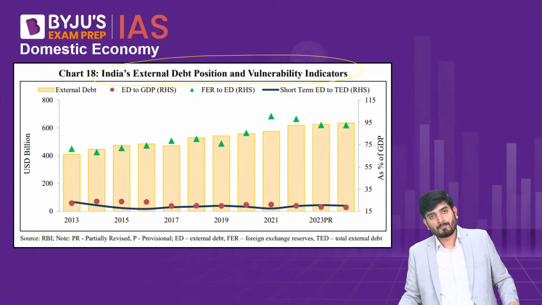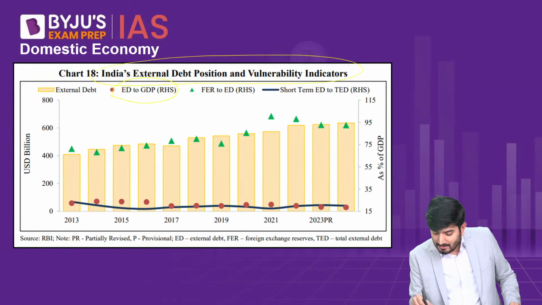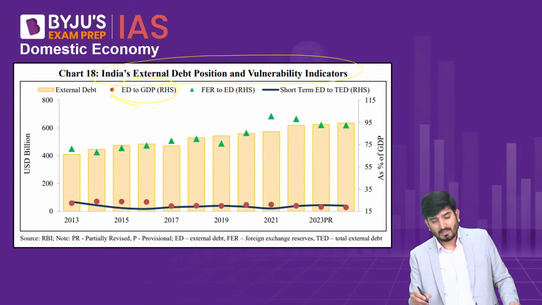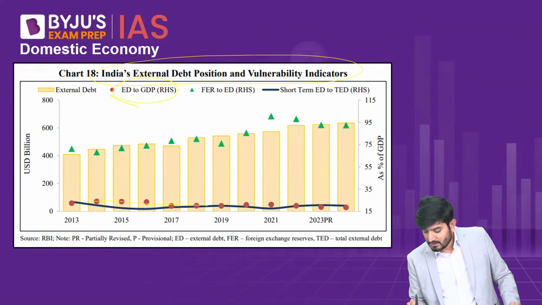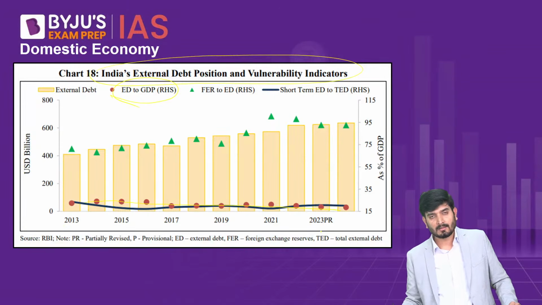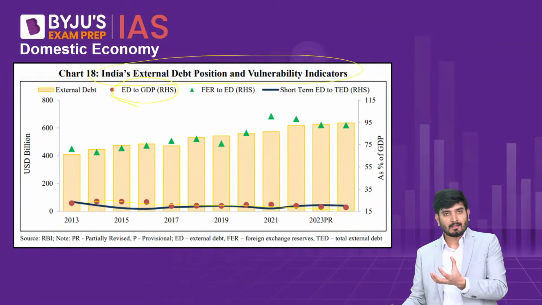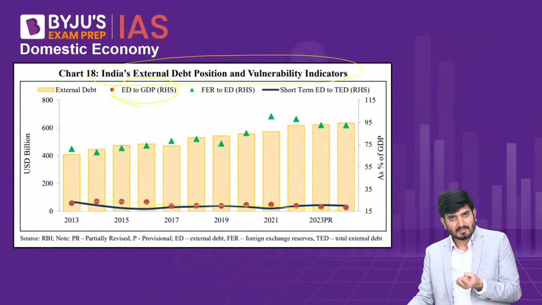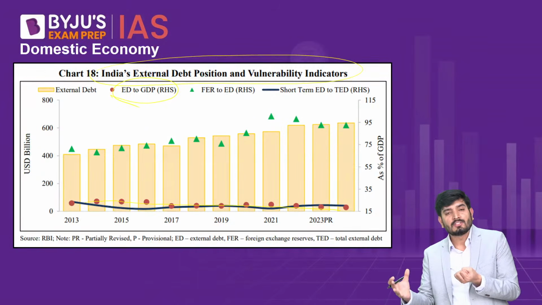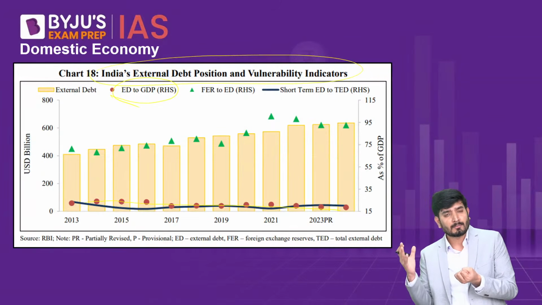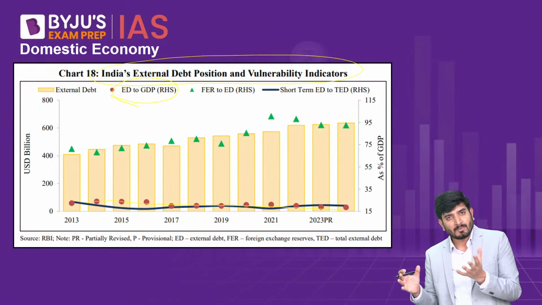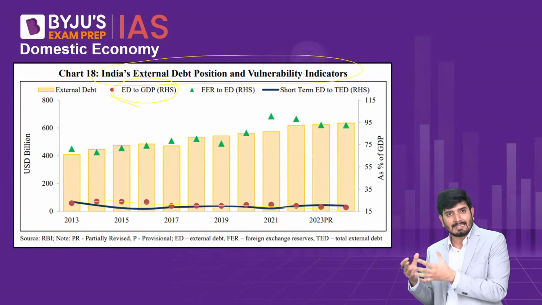So for example, overall external debt to GDP ratio, if you see this external debt to GDP ratio, you will see that it has reduced from 2013 to 2023. So how much debt you have taken in foreign exchange as compared to your GDP, the total value of the production in your economy, that has been reducing. That is a good sign. That is a healthier sign.